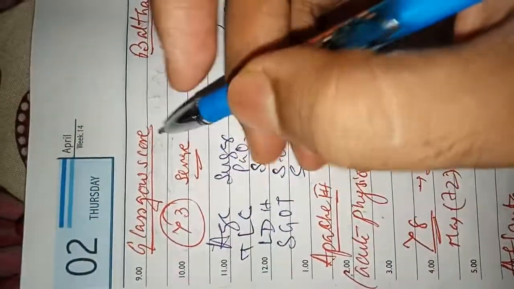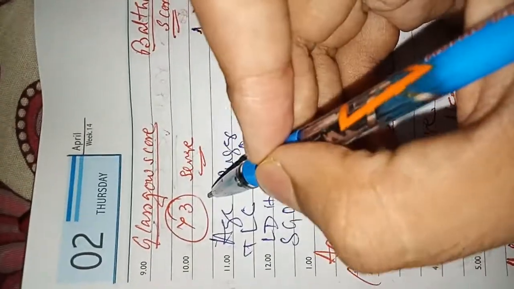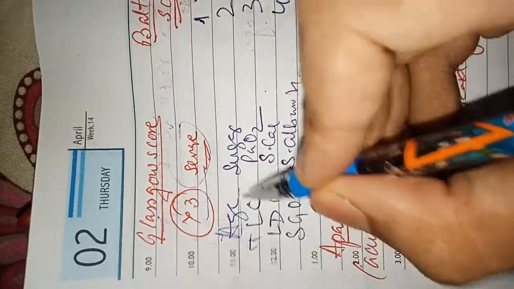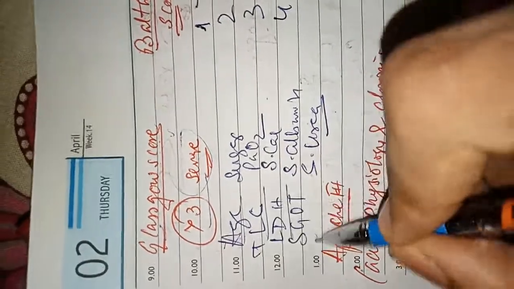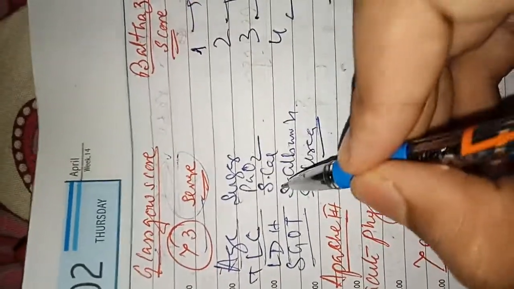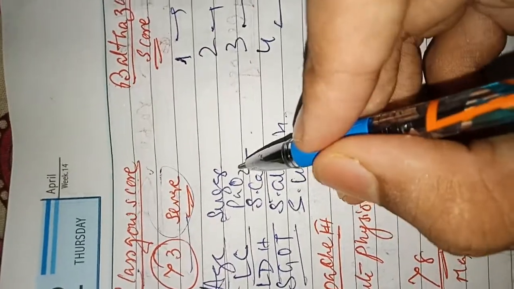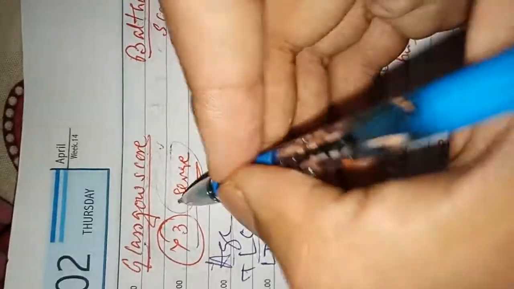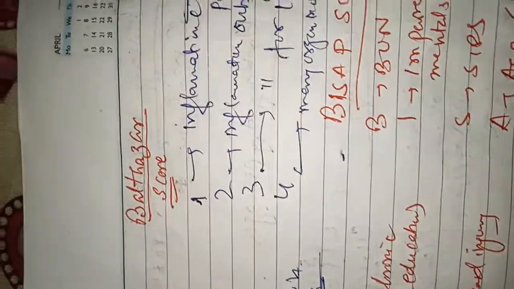Now some scores are there, like the Glasgow score, where a score greater than 3 means severe pancreatitis. We estimate the age, total leukocyte count, LDH, SGOT, sugar, PaO2 (partial pressure of oxygen), serum calcium, serum albumin, and serum urea. According to this data, we fill the score, and if it is greater than 3, then it is severe pancreatitis.